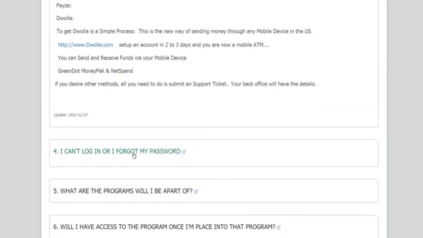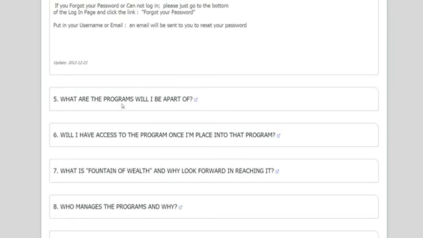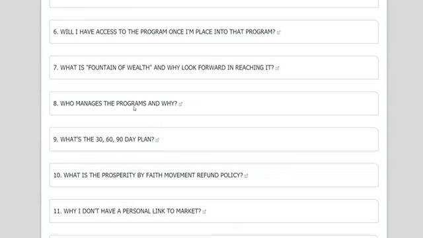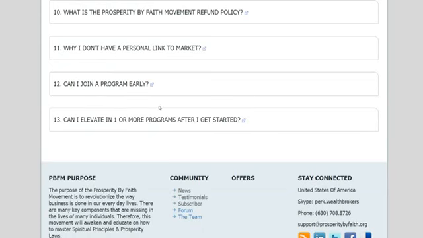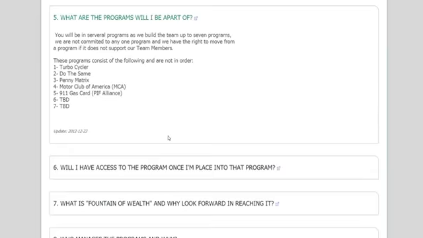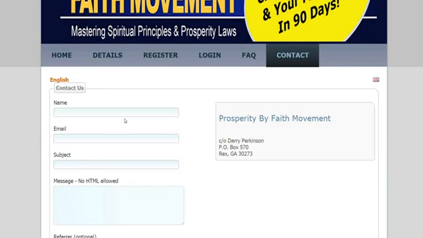I can't log in. I forgot my password. What should you do to get your password again is right there, right? What are the programs I'll be a part of? You see them right there. So all these different things, it's a 30, 60, 90-day plan. You need to go in here and go through this whole process. Don't put in a support ticket. Don't go up here and click on contact us because you didn't read something. I forgot my password. What do I do? We're telling you to go into frequently asked questions and see what you're supposed to do.